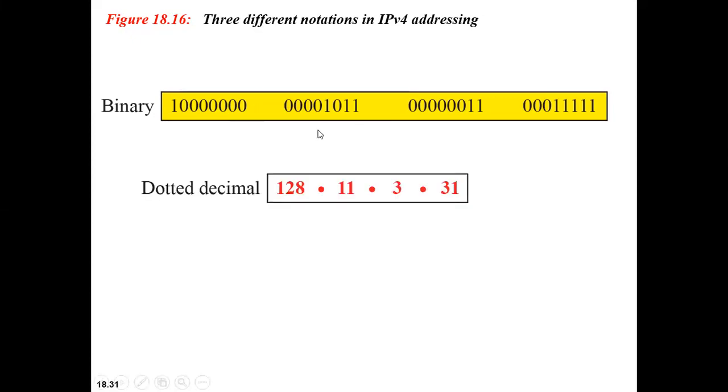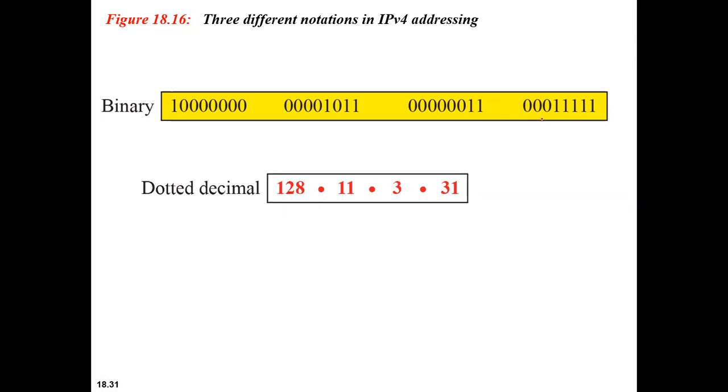The other notation of IPv4 addressing is dotted decimal. What is this dotted decimal? Each 8-bit byte can be represented with a decimal number. Here we separate each byte with a space, correct?